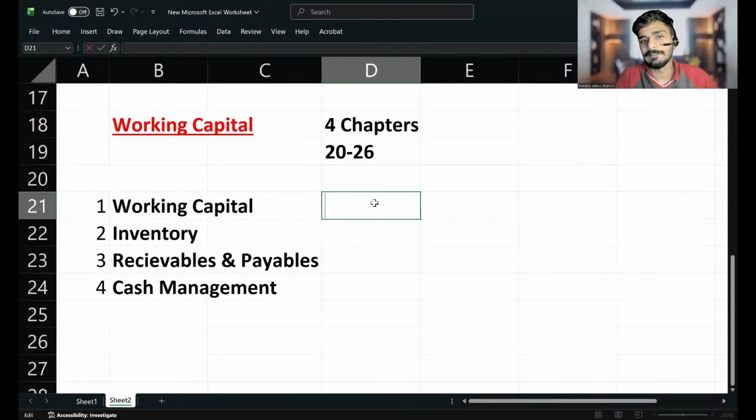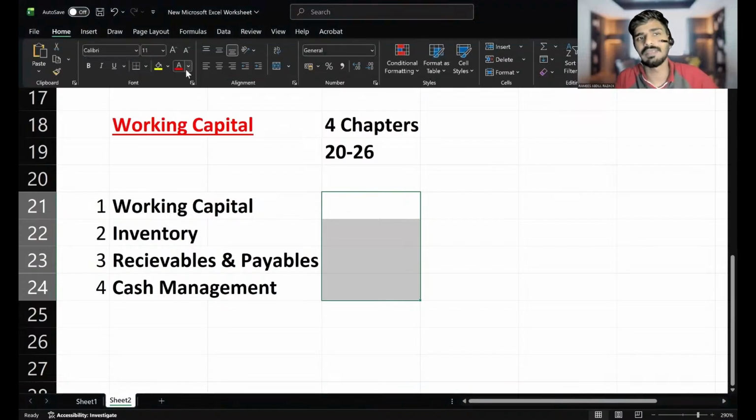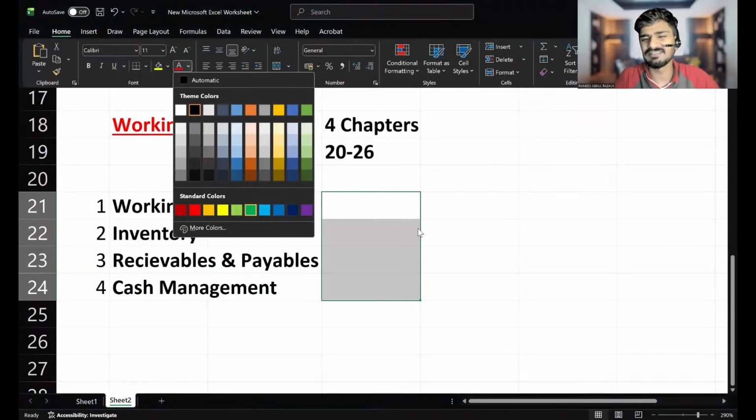Then let me ask you, there is a term called cash operating cycle. Could you please tell me what you mean by the term cash operating cycle?